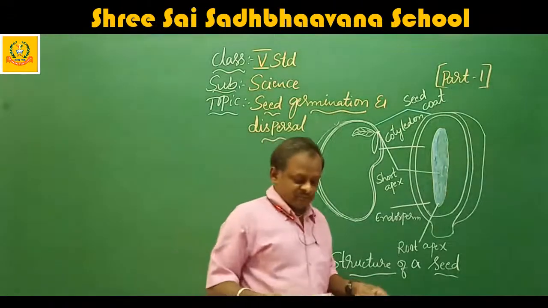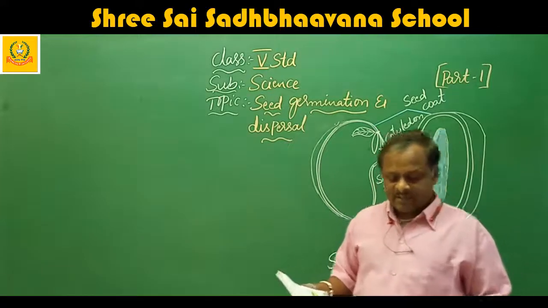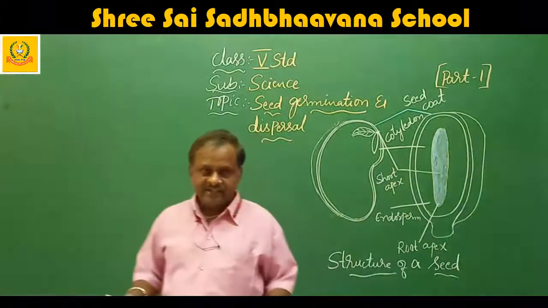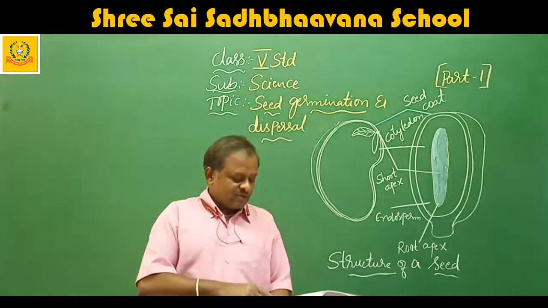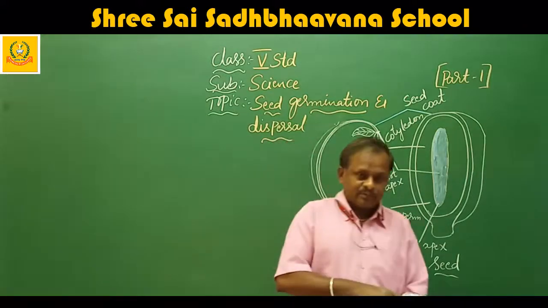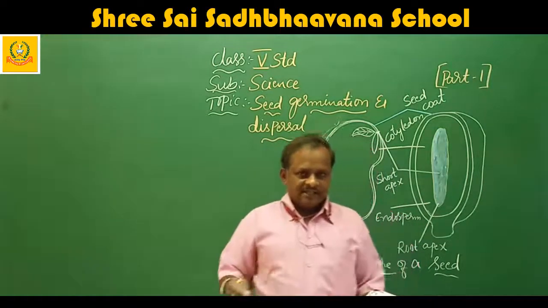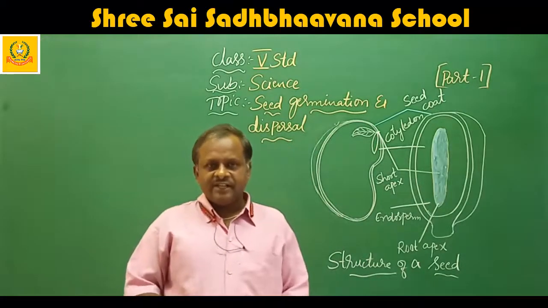In the first chapter, we learnt how the flower develops into a fruit, that is anther, stigma, everything you have studied. When the pollen from the anther falls on the stigma, it develops into ovule and ovary. In the ovary, the ovules develop into seeds, fruits, everything that we are getting.